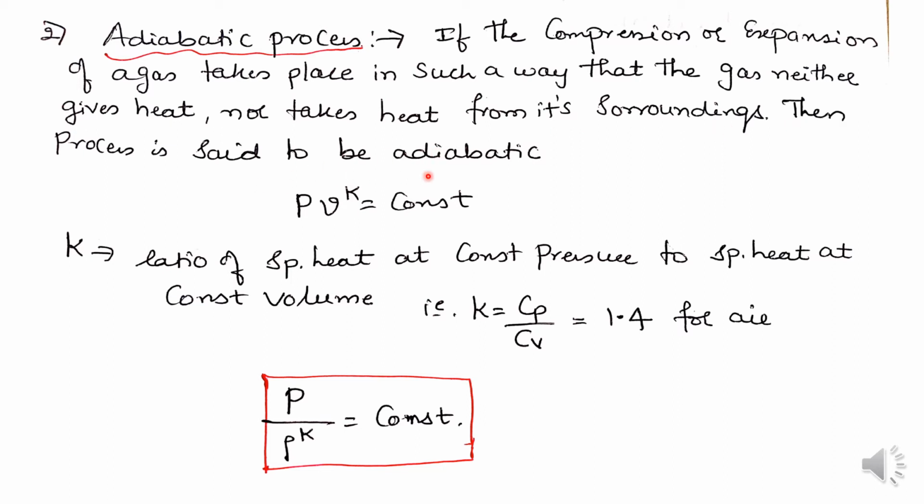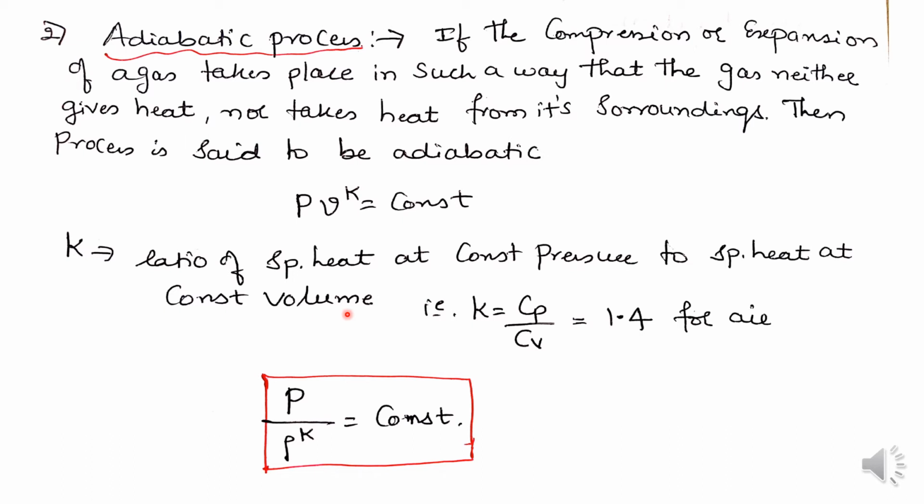For the adiabatic process, mathematically how do we write this? P into V to the power K equals constant, where V is again the specific volume, P is the pressure of the gas, and K is the ratio of specific heat at constant pressure to specific heat at constant volume.